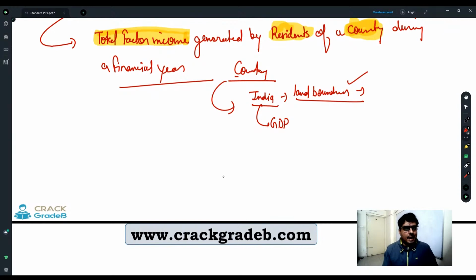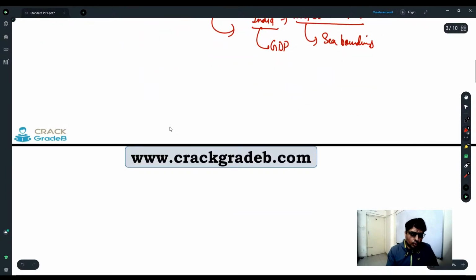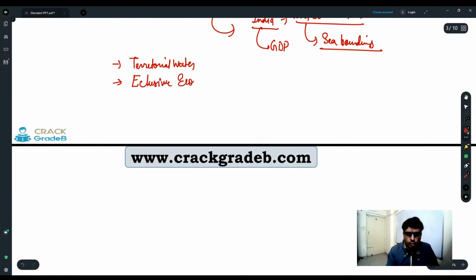But India is not a landlocked country. India also has sea boundaries, right? Regarding sea boundaries, we have territorial water, and then we have the exclusive economic zone.